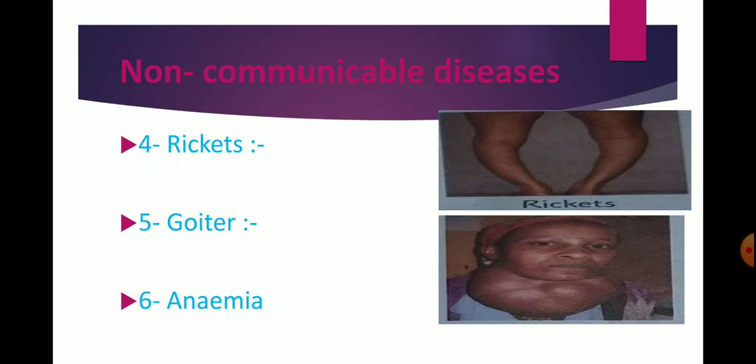The next non-communicable disease is anemia. Anemia is caused due to the lack of iron in our diet, and people become weak and tired due to the low number of red blood cells. The rich sources of iron are egg, spinach, green leafy vegetables, cereals, meat and liver.